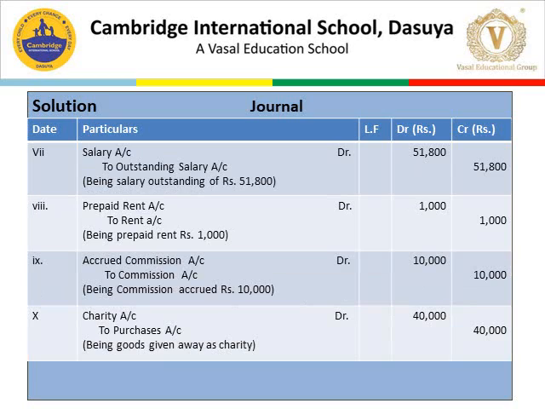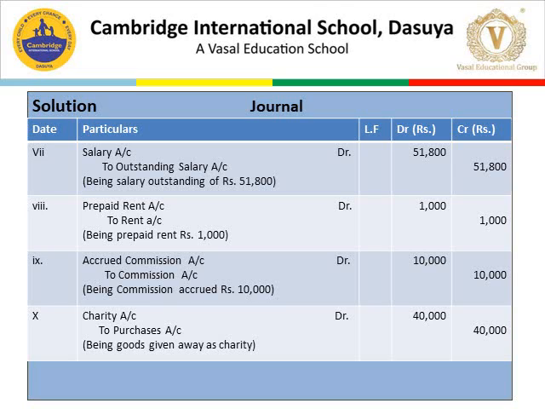Next transaction is outstanding salary rupees 51,800. Outstanding word means amount due but not paid. देना है पर दिया नहीं. It means you have to pay the salary to your employees, but you did not pay the salary. So the journal entry would be salary account debit to outstanding salary.